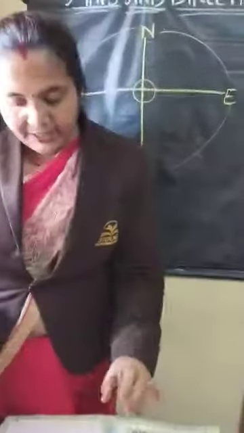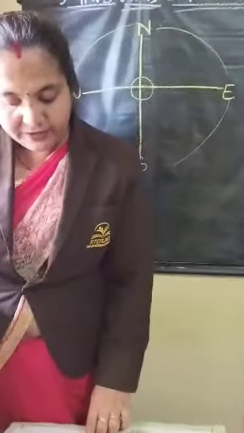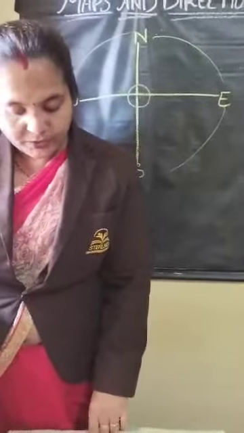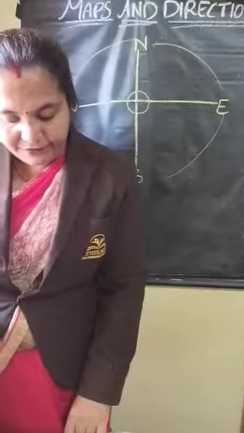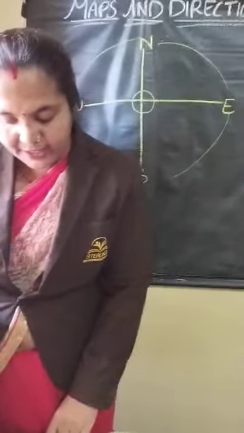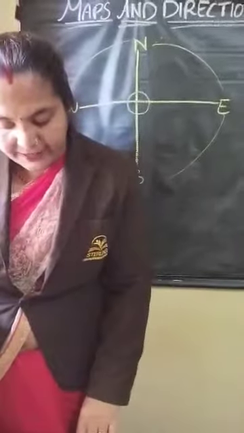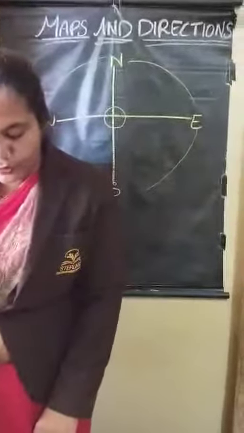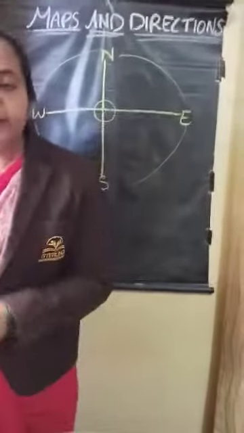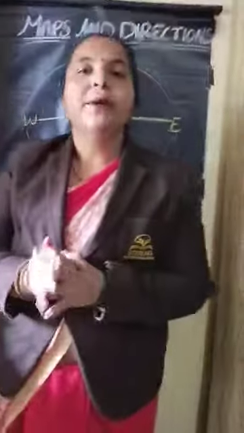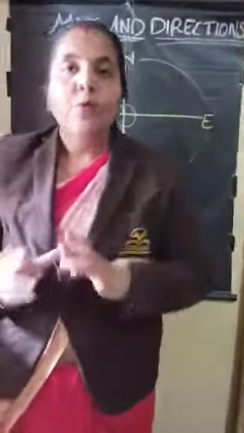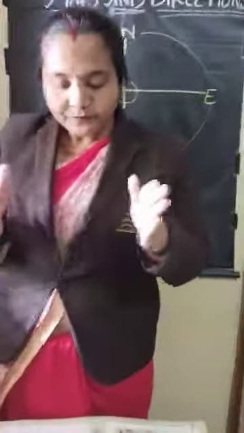Okay children, so this way you have to learn. Now you have to solve here. Let us explore. How can we identify direction with the help of the sun? Try to identify the direction of your school and house using this method. Now you have to try by yourself. This one clue I am giving.